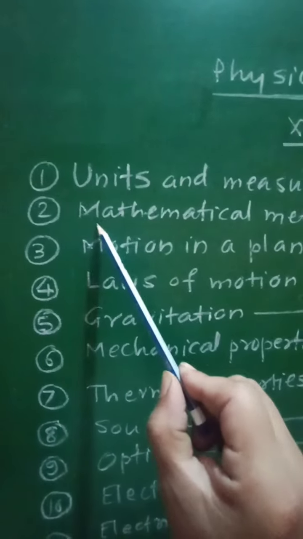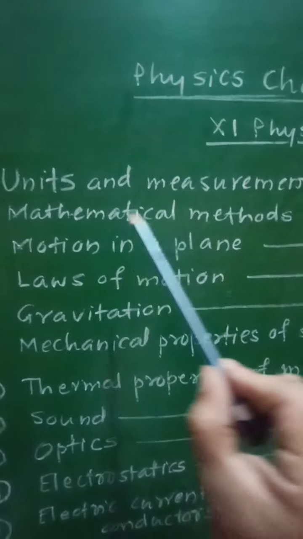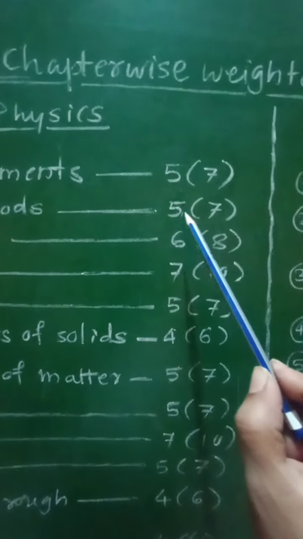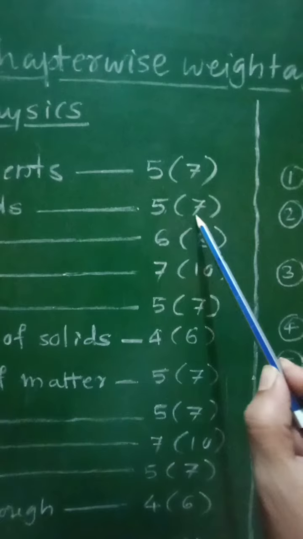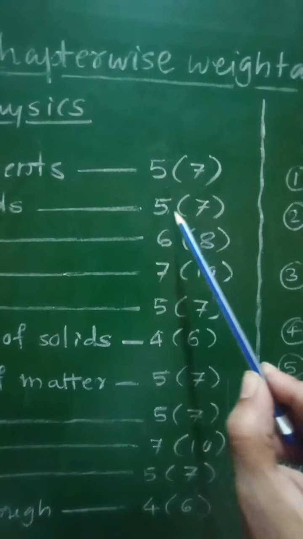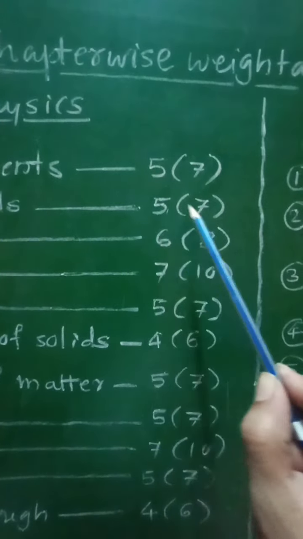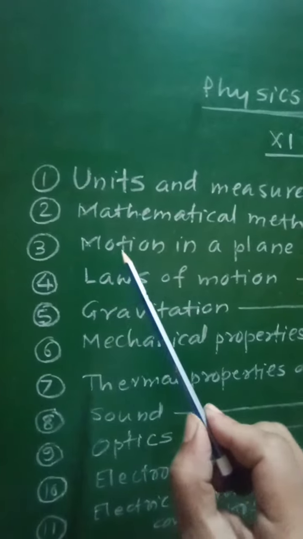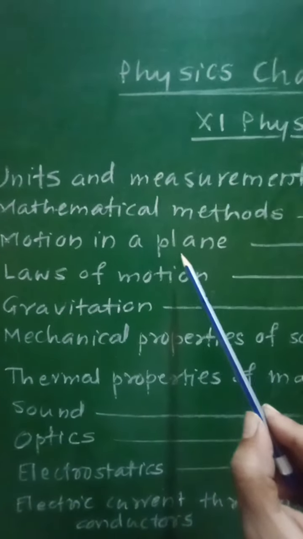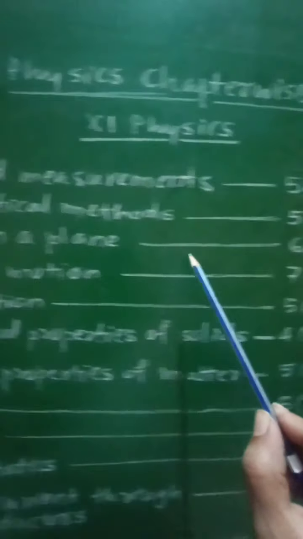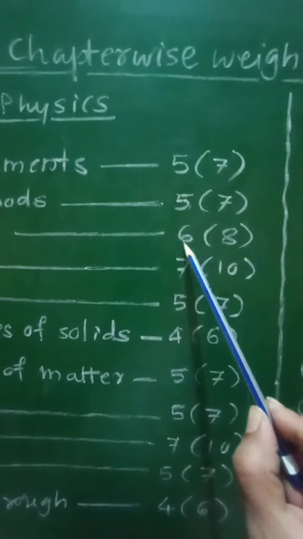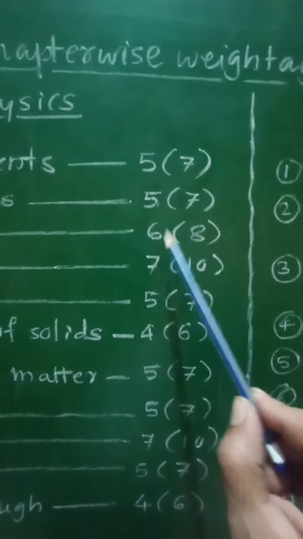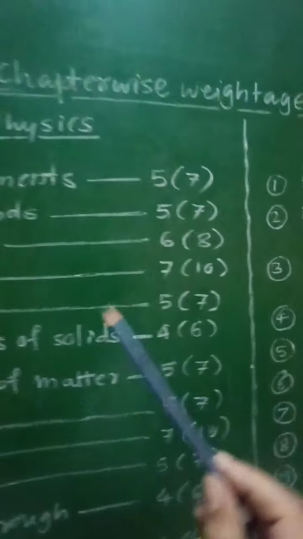For chapter number 2, mathematical methods, the weightage is 5 marks without option and 7 marks with option. For chapter number 3, motion in a plane, 6 marks without option, 8 marks with option.